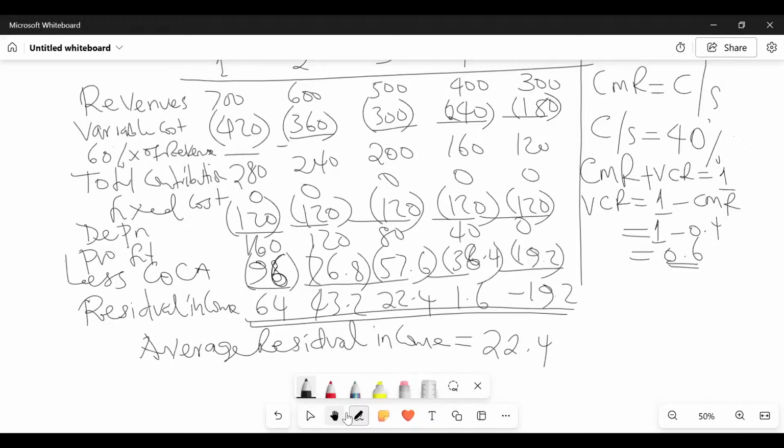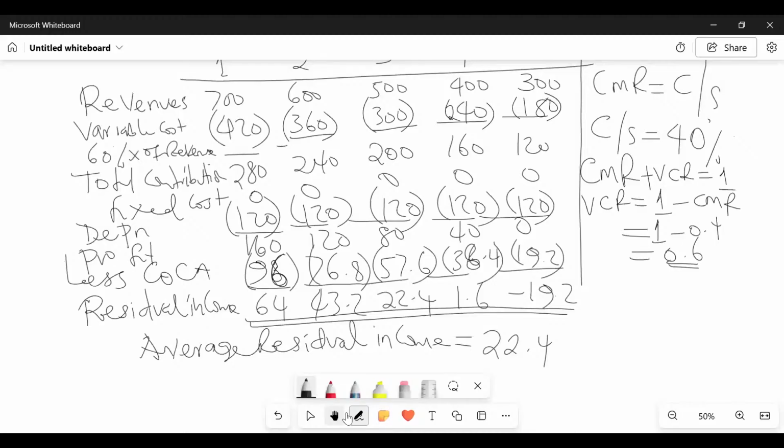ROI, which is return on investment, measures how efficiently, we're doing now Roman 2, isn't it? If I were you, I would have written Roman 2, and then ROI measures how efficiently a division uses its assets to generate what here? Profit.